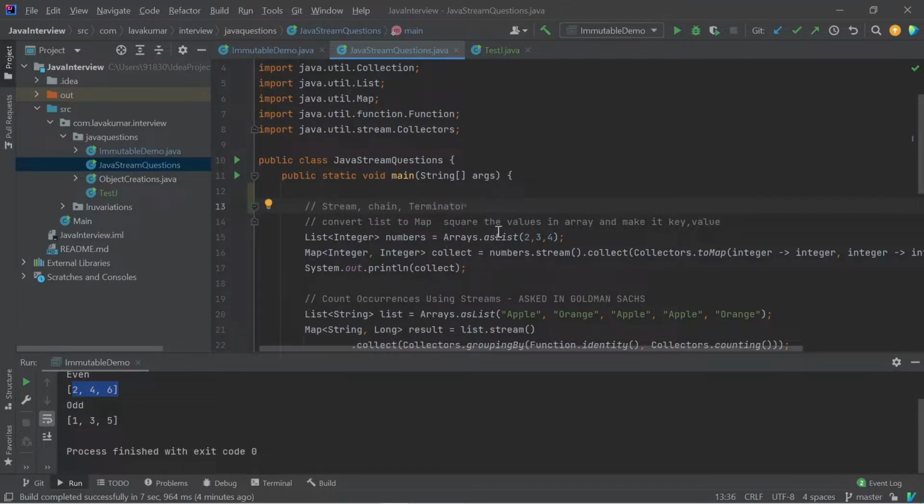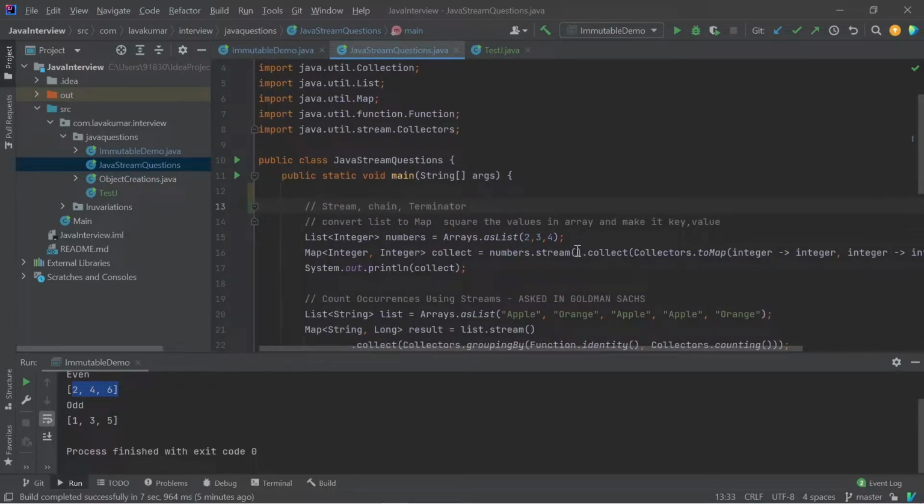Now in this use case, you just have a list and you convert it into a map. We have an array list of 2 3 4. Here you clearly observe the state is common, which means you don't require any chain. Just in the termination itself, instead of returning a list, you need to return a map.